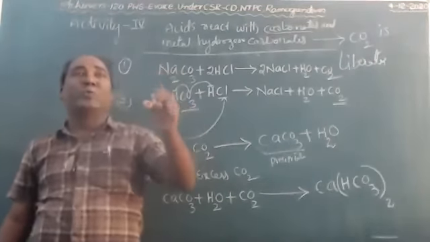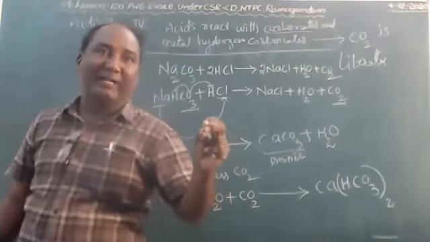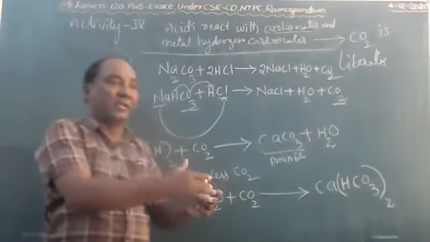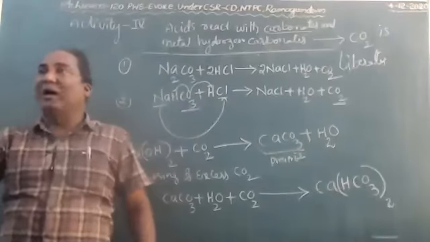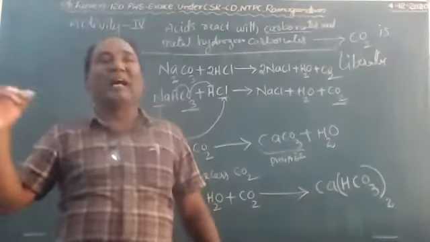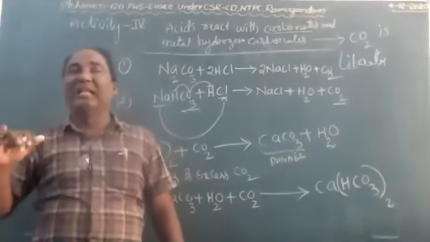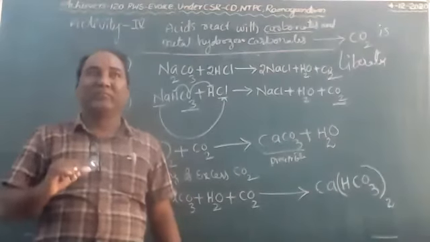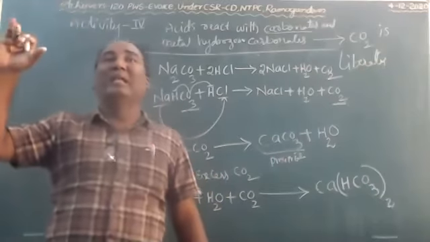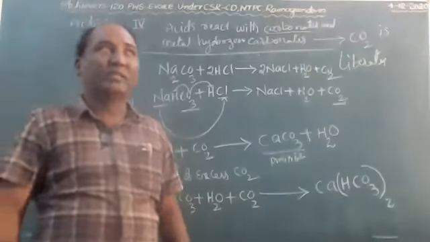In test tube A, take 0.5 grams of sodium carbonate. To that, add 2 milliliters of dilute HCl. In test tube B, take 0.5 grams of metal hydrogen carbonate, that is nothing but NaHCO3. Here Na is the metal, children. Na means sodium is a metal. To that also add 2 milliliters of dilute HCl.